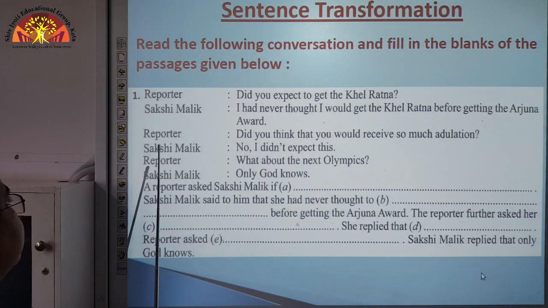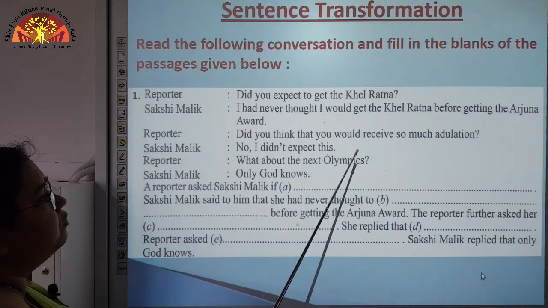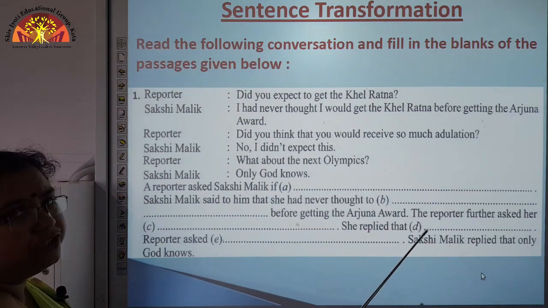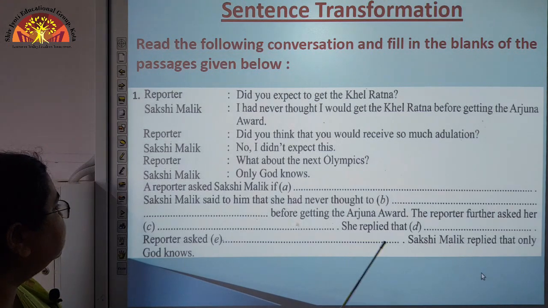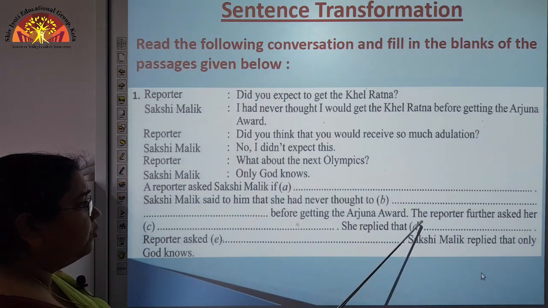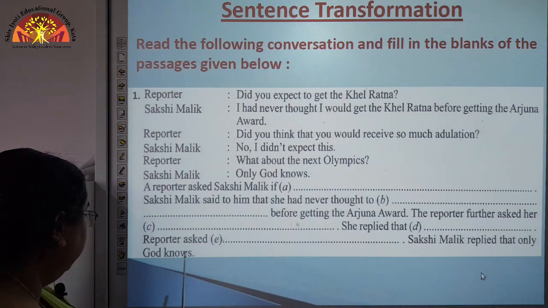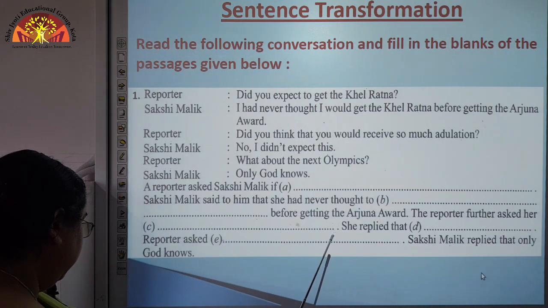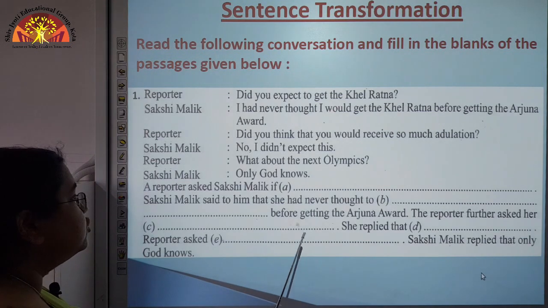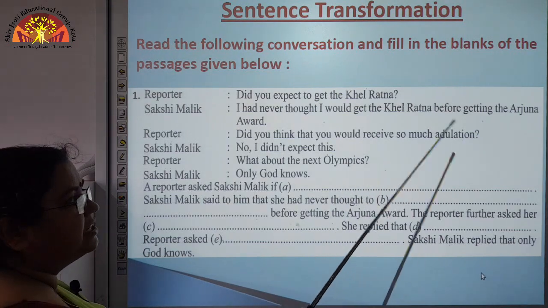Now next one, the reporter. Again there is a question. Did you think that you would receive so much adulation? Now we will change this. See here the next sentence in the passage. The reporter further asked her if she had thought she would receive so much adulation. So we will follow the same sentence.